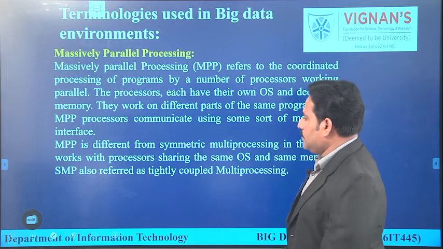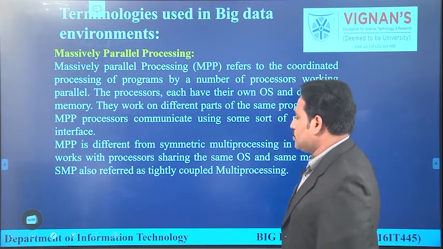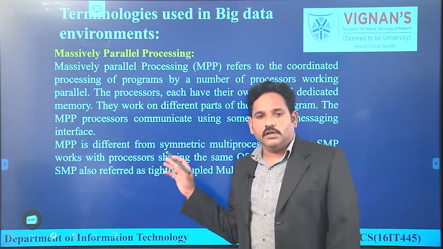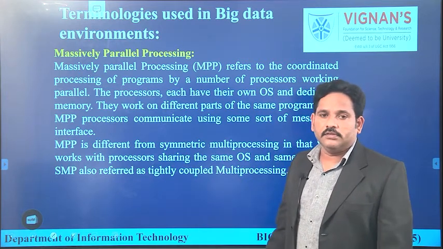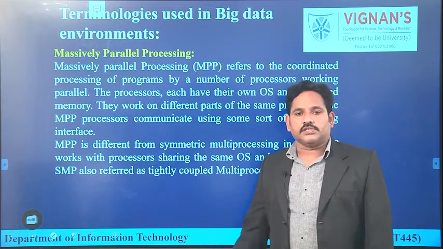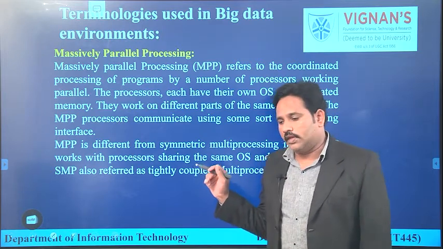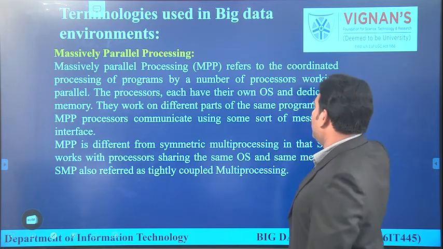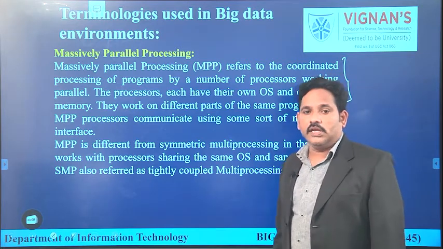Next, the alternative for symmetric operation is massive parallel processing. Here in symmetric multiprocessing we discussed two drawbacks. If the single system bus fails or is corrupted due to any hardware failure or malfunctioning, all processors will lose the connection with the main memory. Now this can be solved by using massive parallel processing, which refers to the coordinated processing of programs by a number of processors working in parallel.